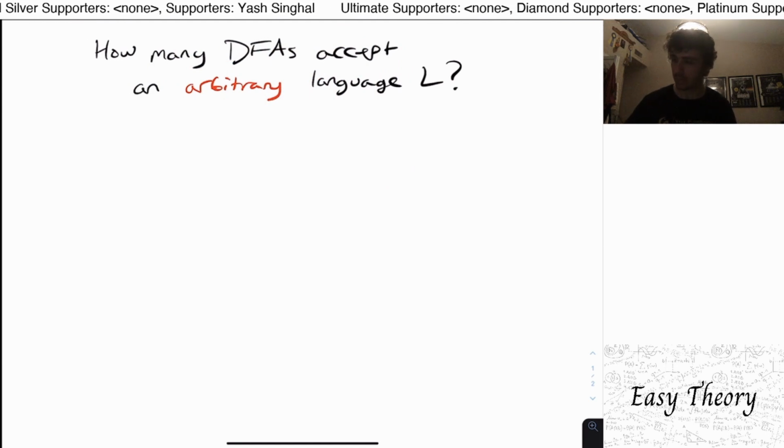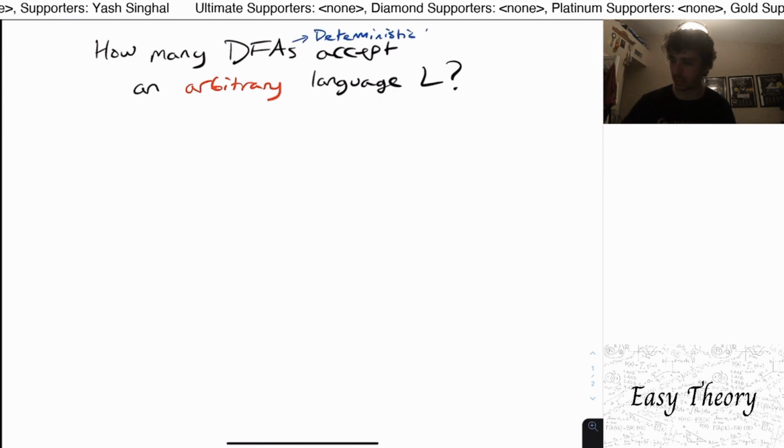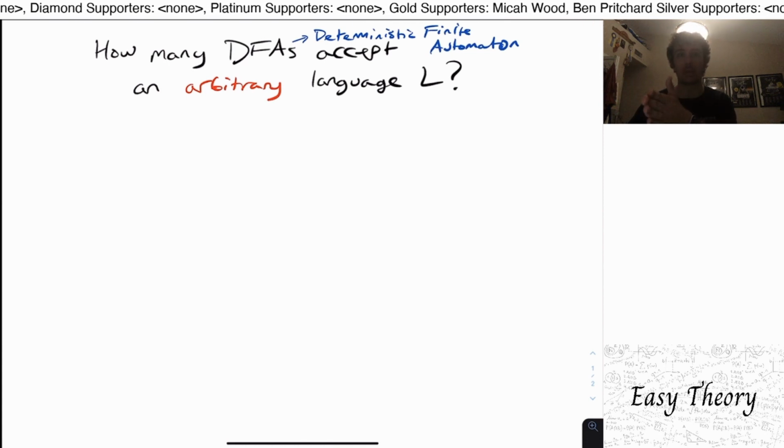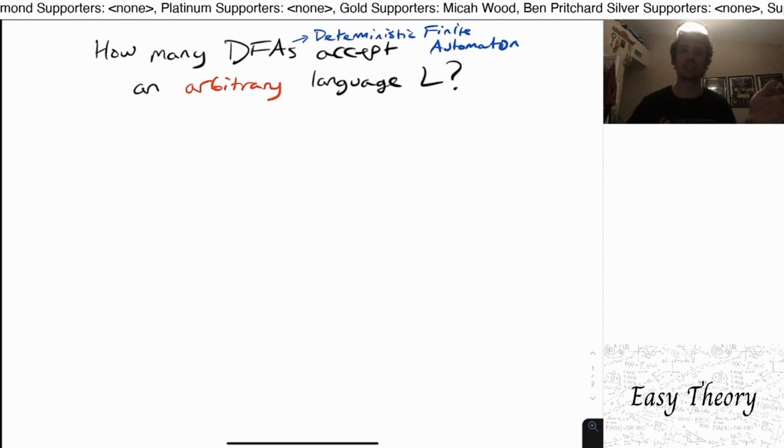So remember that DFA stands for deterministic finite automaton. And in this class, we define a regular language to be one that is recognized by a DFA. So if you have a regular language, then it is accepted by a DFA and vice versa.